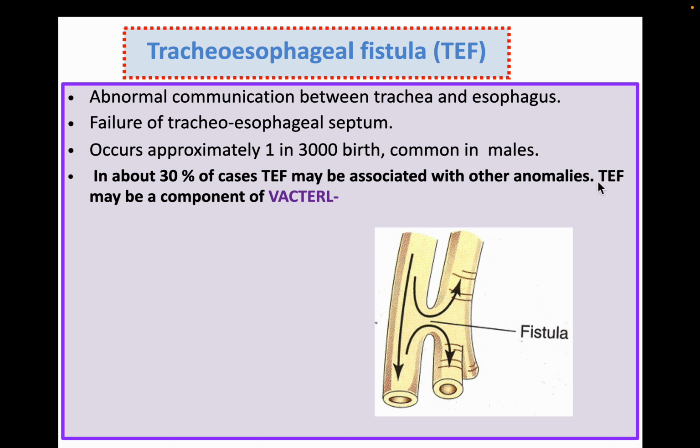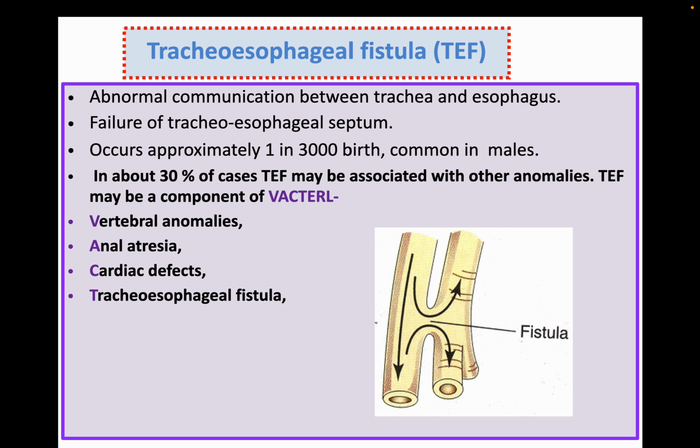So tracheoesophageal fistula may be a component of VACTERL. What is that? That is vertebral anomalies, anal atresia, cardiac defects, tracheoesophageal fistula, esophageal atresia, renal anomalies and limb defects. So this is basically a condition involving one segment, that is tracheoesophageal fistula.